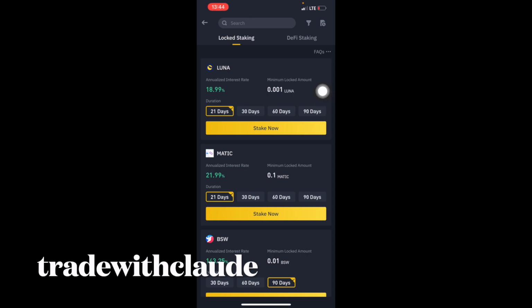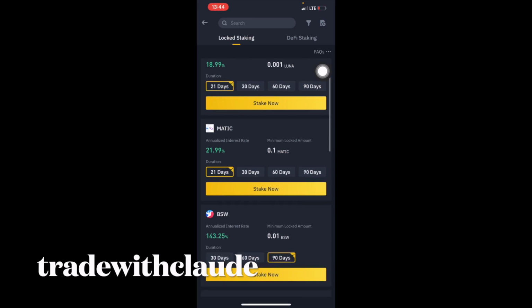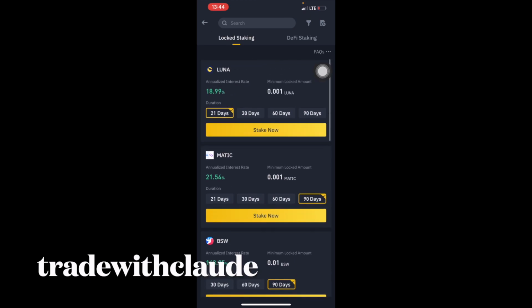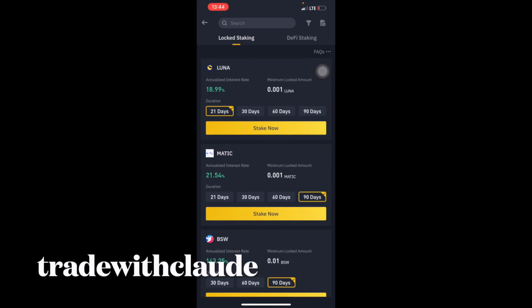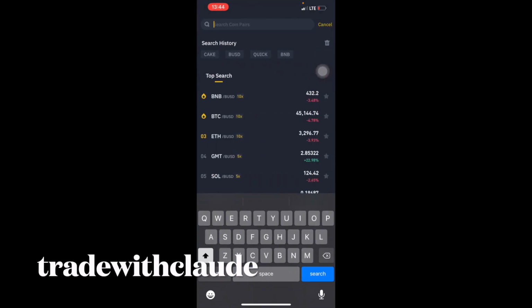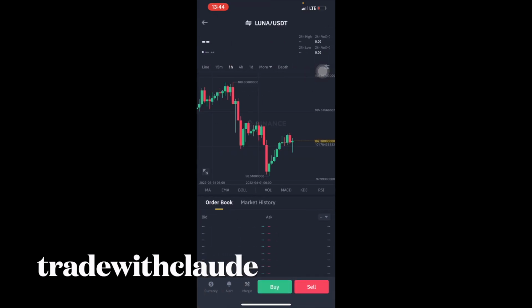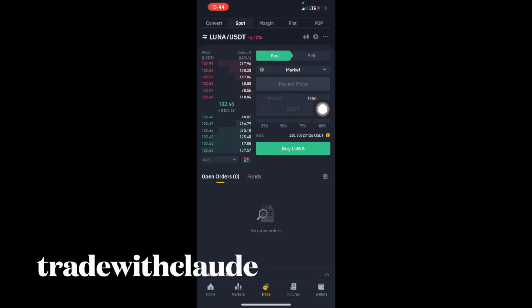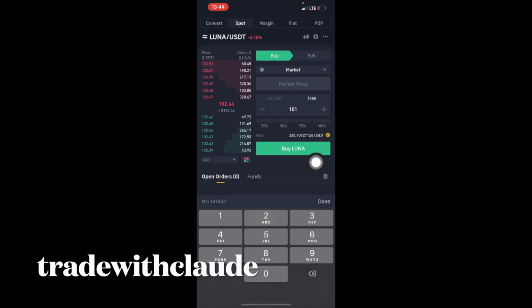So looking at this now, people who invested in this got an annual interest of 18%, for a 21-day and 90-day investment. So people who invested actually got really, really good returns. So if you want to invest now, you have to buy Luna. That means you have to go to your markets, you search for Luna. So when you search for Luna USDT, one Luna is $100. So you click on buy. You put the amount of Luna you want to buy. So when you buy, you have bought the Luna.